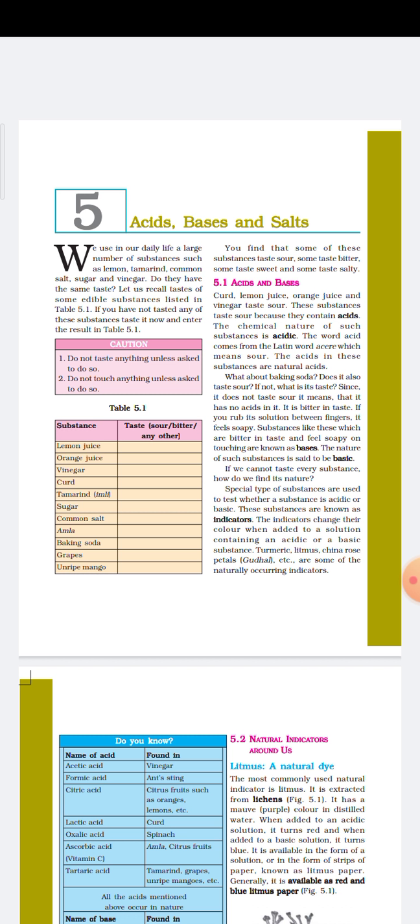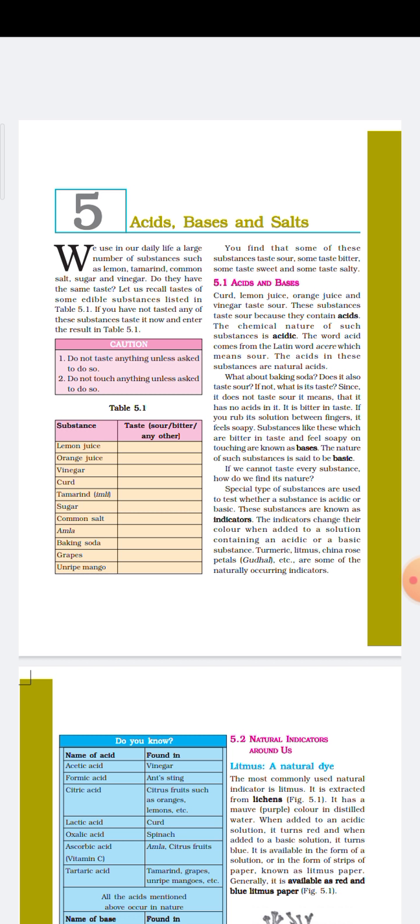These substances taste sour because they contain what? Acids. That means we come to know that acid is sour in taste. The chemical nature of such substances is acidic, as acid is present in those substances, and their chemical nature is what? Acidic. The word acid comes from a Latin word acere. From which Latin word is the word acid derived? That is acere, which means sour.